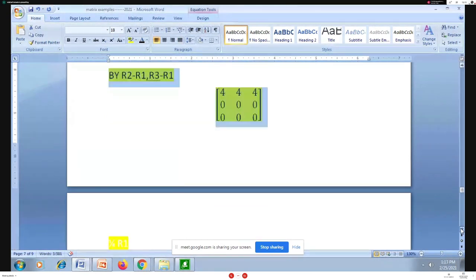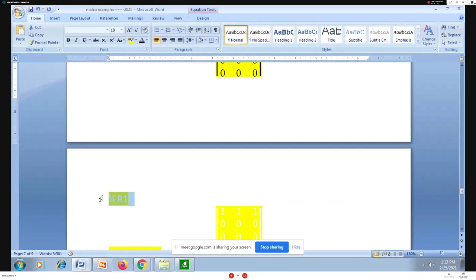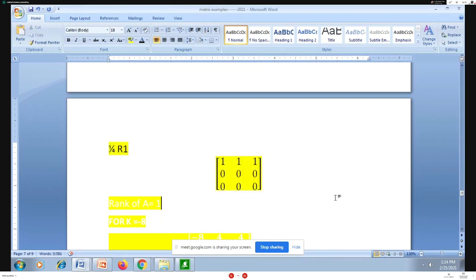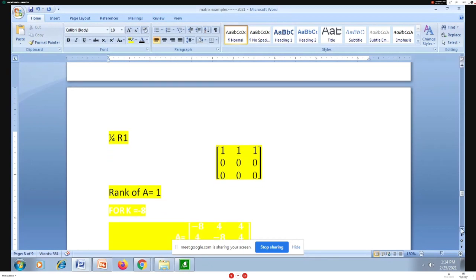Yes, we are writing it here. We are getting it in column form. Further, you can divide R1 by 4, and we get this matrix here. We have this in echelon form.